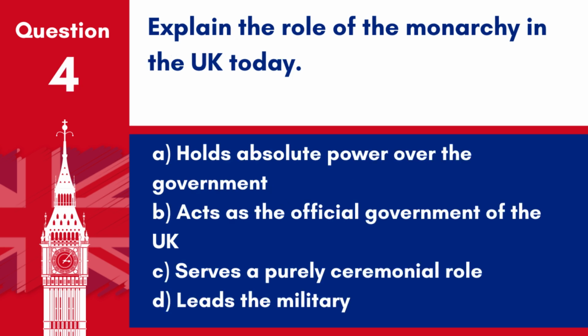Question 4. Explain the role of the monarchy in the UK today. A. Holds absolute power over the government. B. Acts as the official government of the UK. C. Serves a purely ceremonial role. D. Leads the military.